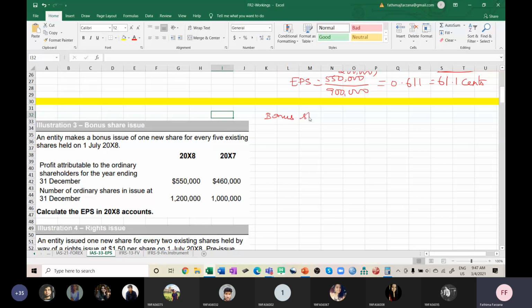So bonus shares are deemed to have been issued at the start of the year.